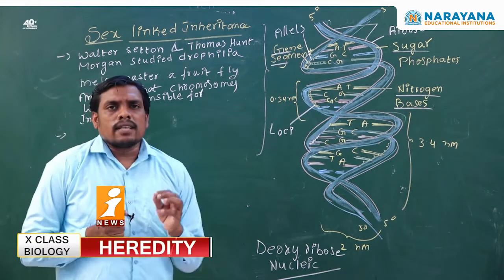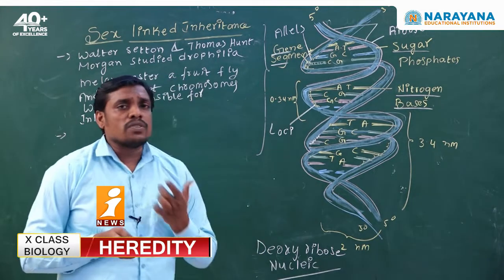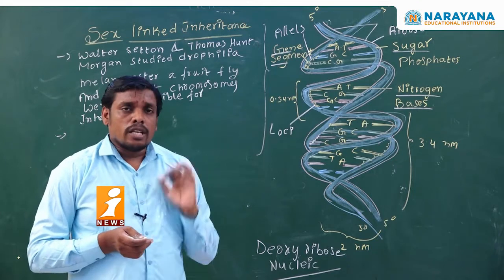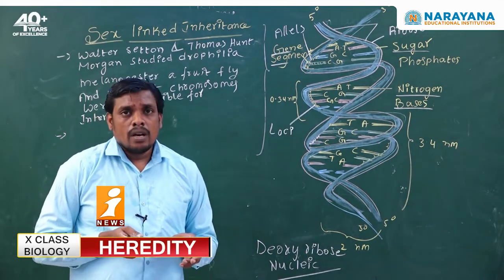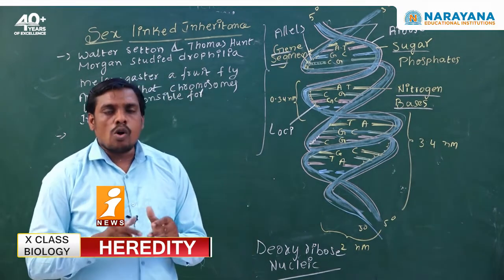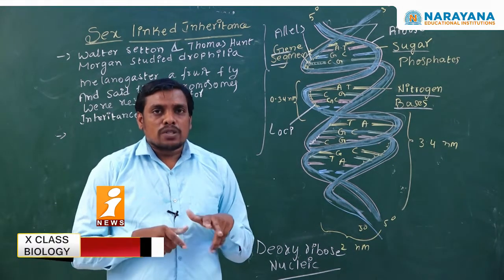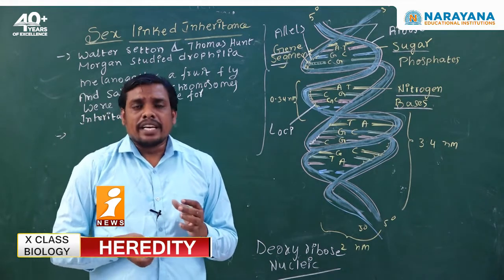As per these scientists, they hypothesized that chromosomes were responsible for the process of inheritance. Hence, they proposed a theory called the chromosomal theory of inheritance. In an insect called Drosophila melanogaster, they hypothesized that chromosomes were responsible for this kind of inheritance.